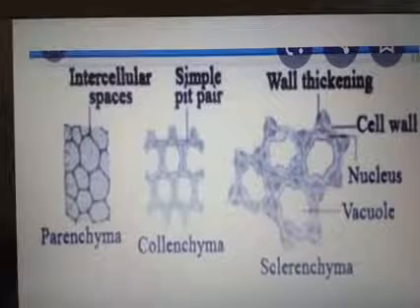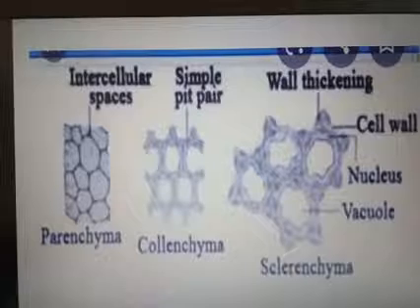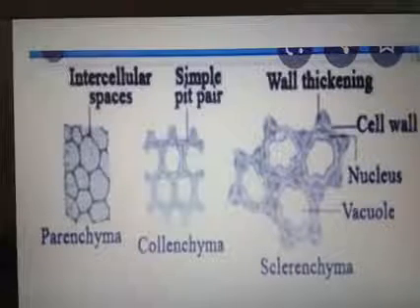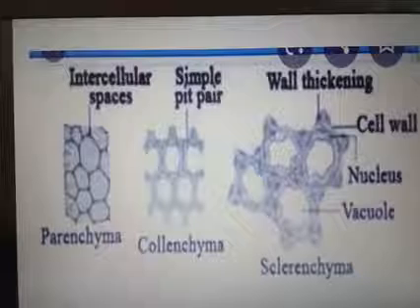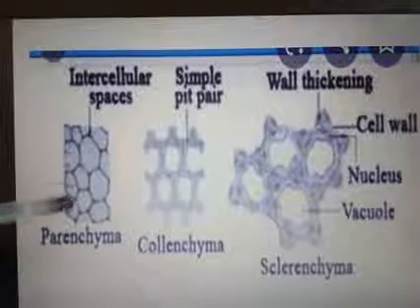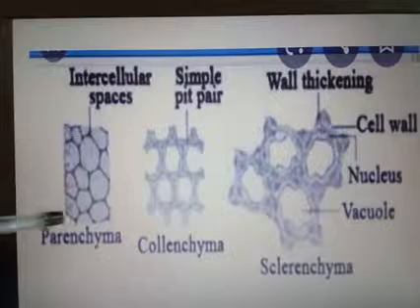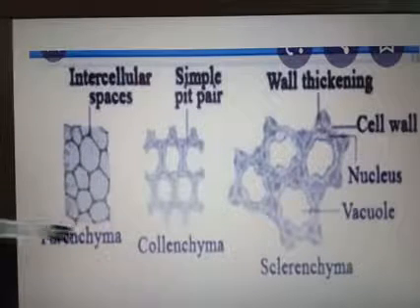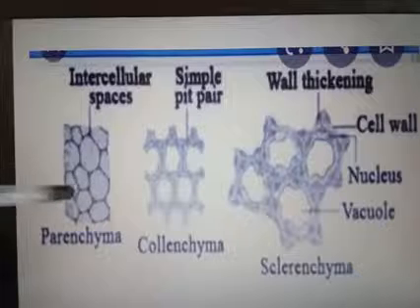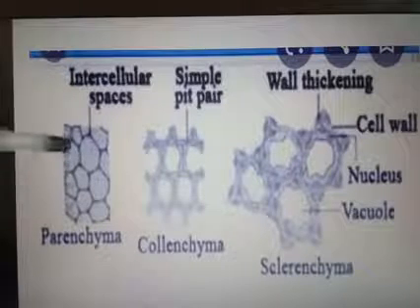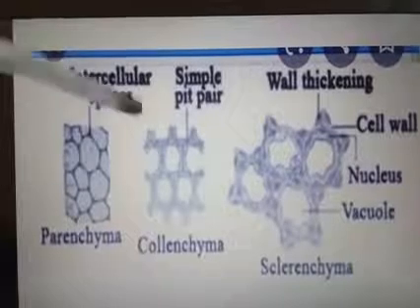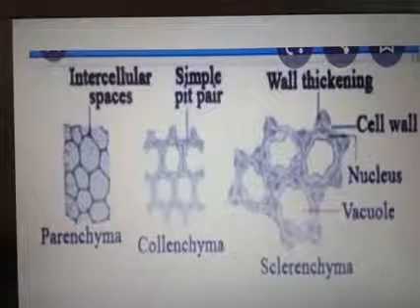The functions of parenchyma cells are photosynthesis, storage of food, respiration and secretion. These are thin-walled cells, here they are polygonal cells. The cell wall is made up of cellulose.